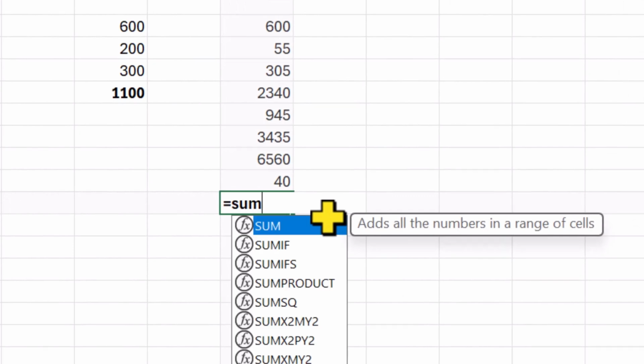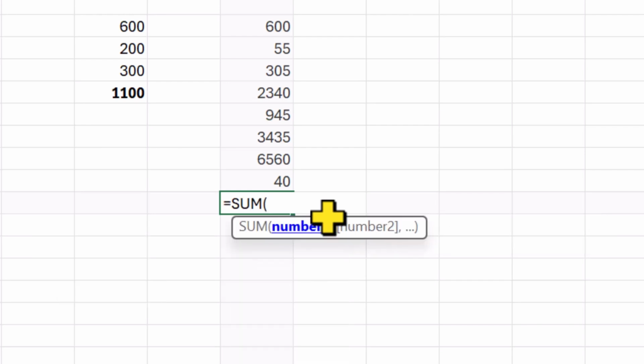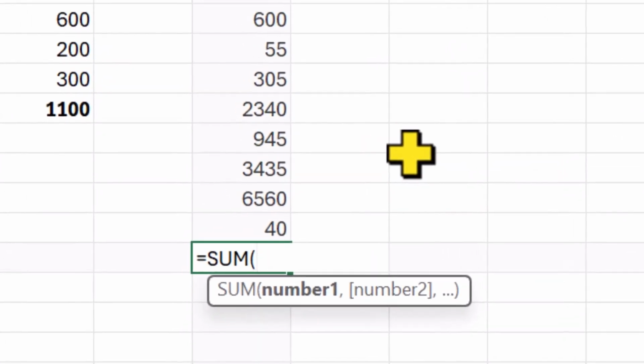When you type equals sum, Excel shows you a list of matching functions. This feature is called IntelliSense. Press Tab to select Sum. Excel automatically adds an opening bracket. Inside the brackets, you tell Excel which cells to add. For example, from F3 to F10.